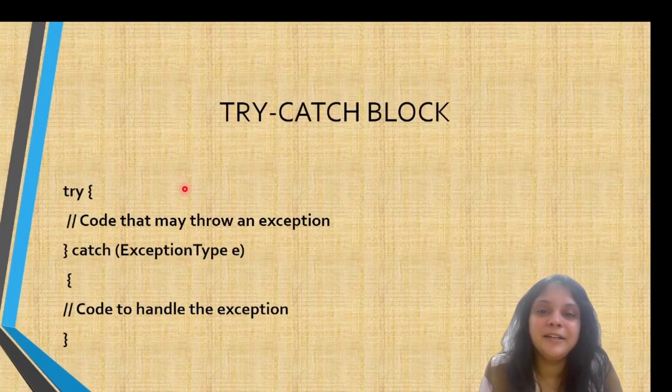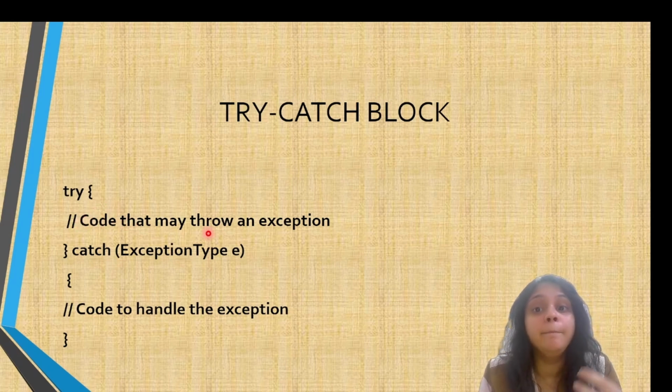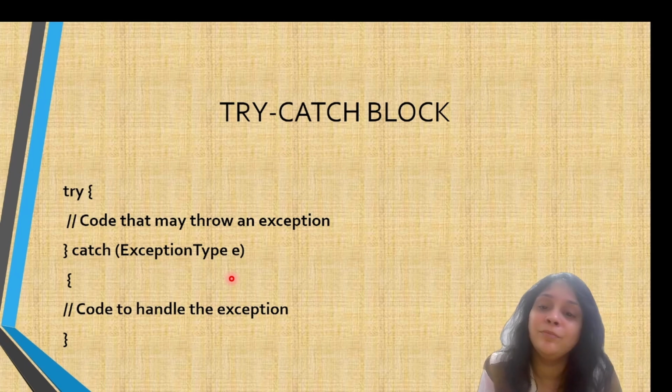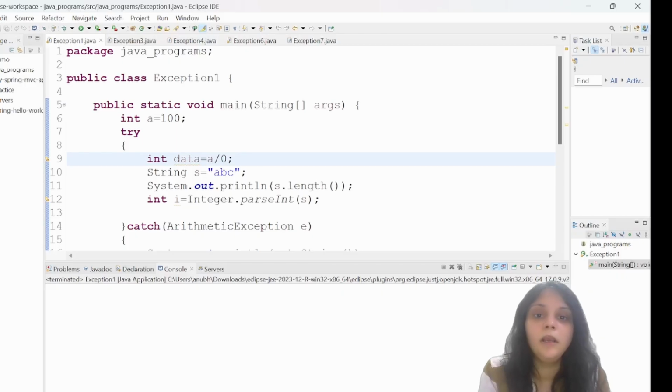So guys, this is the try-catch block. The try block contains the code that might throw an exception and the catch block handles that exception. Easy, right? So let's see it in action with some code now. This is a simple try-catch block where I have declared a variable a and initialized it with the value 100.